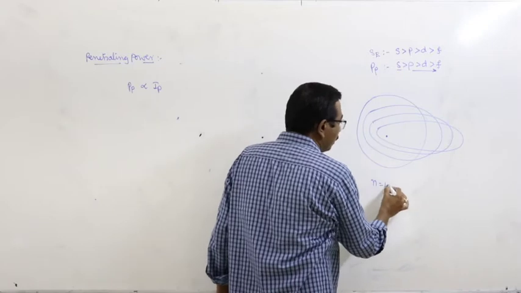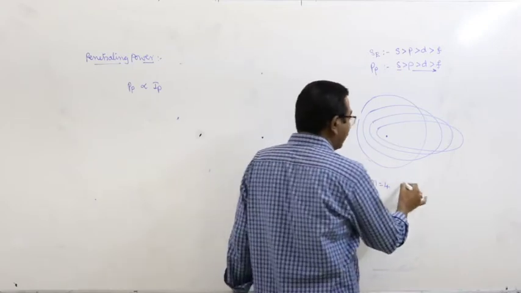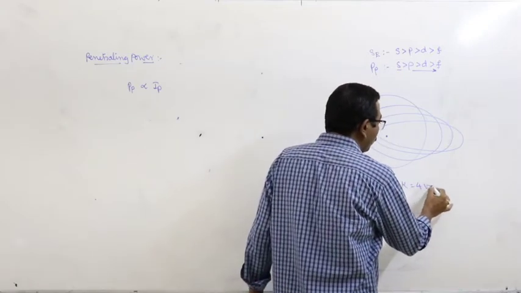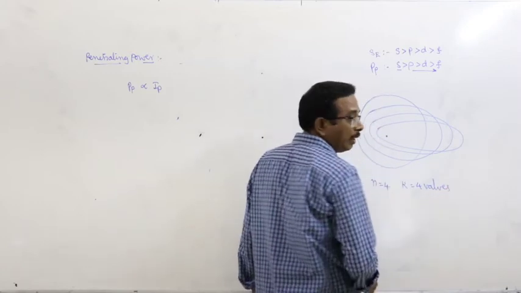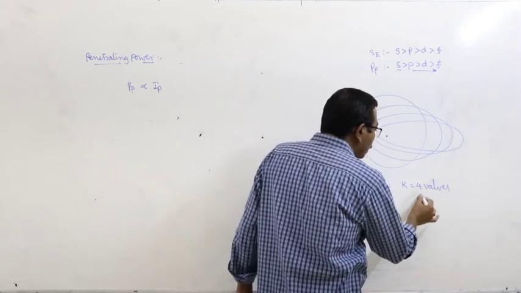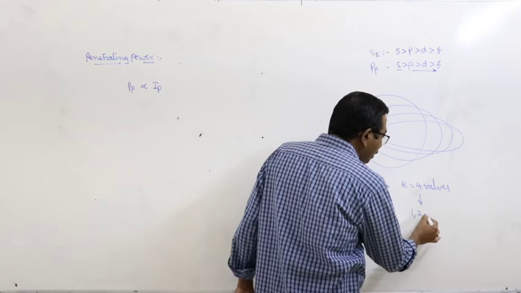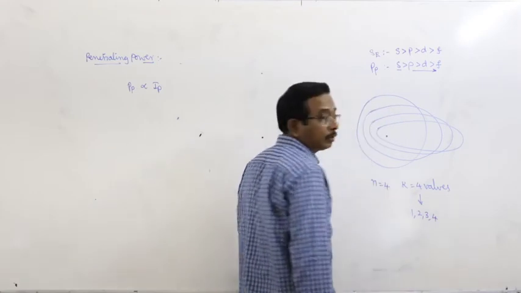Here n is equal to 4, then k can have 4 values according to Sommerfeld. Here the values are given as 1, 2, 3, 4.